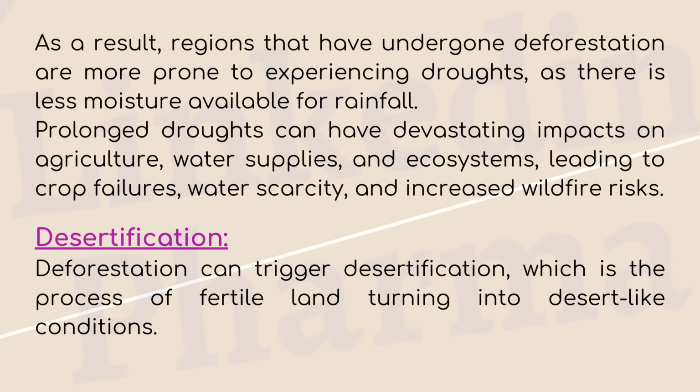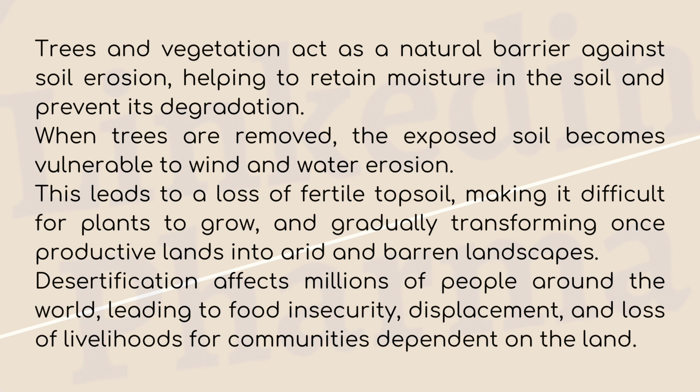Desertification. Deforestation can trigger desertification, which is the process of fertile land turning into desert-like conditions. Trees and vegetation act as a natural barrier against soil erosion, helping to retain moisture in the soil and prevent its degradation. When trees are removed, the exposed soil becomes vulnerable to wind and water erosion. This leads to a loss of fertile topsoil, making it difficult for plants to grow, and gradually transforming once productive lands into arid and barren landscapes.